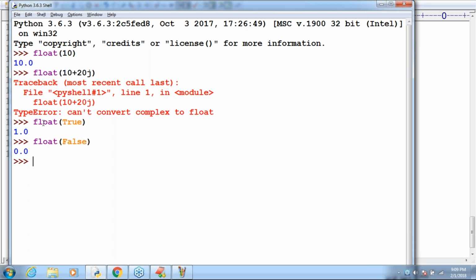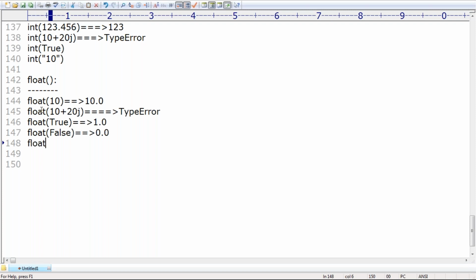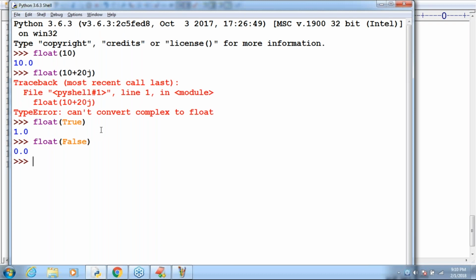Next, what about string to float? It's very important. Float of the string 10, can you tell what the answer is? Very simple: 10.0, because at the end I have to get a float. That's why float of 10 as a string gives 10.0.